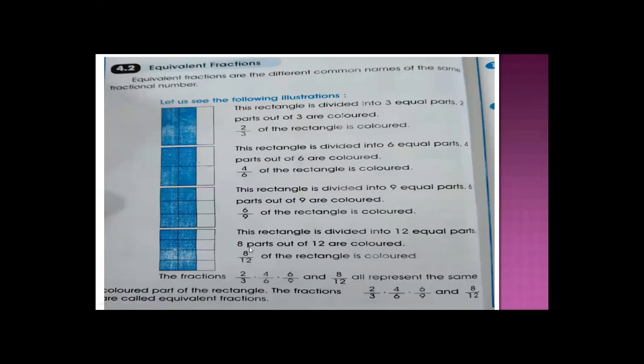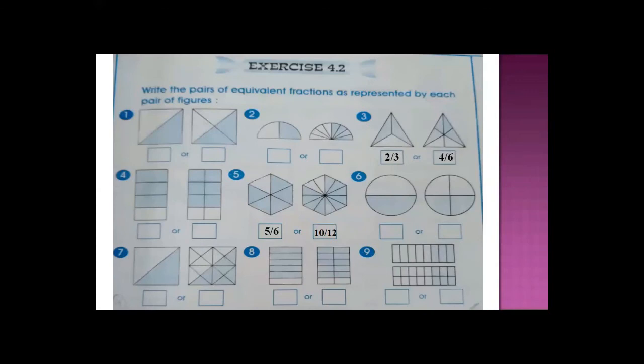Hope you all understand. Now we're moving towards exercise 4.2. Look at your screens. Write the pairs of equivalent fractions represented by each pair of figures. Here a few questions are done for you. 1, 2, 3, total parts are 3. You will write it in the same way as in the previous slides I taught you. 2 upon 3. So 3 is the total number and 2 is the numerator, because 2 shaded parts are 2 upon 3.